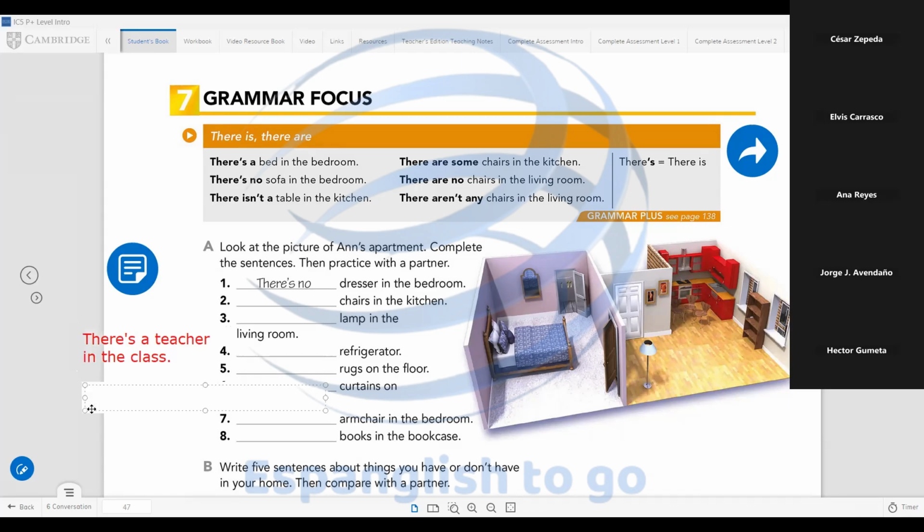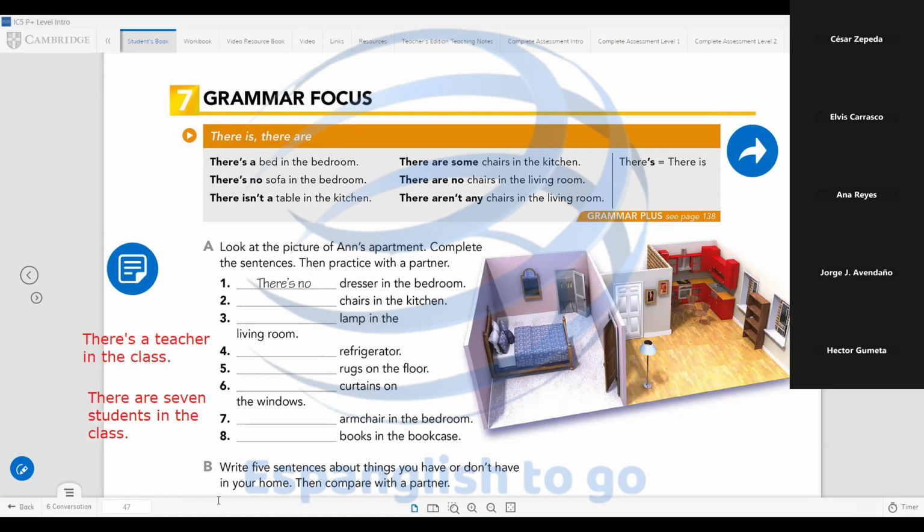And we can use the plural, there are. In this case today, 7. There are 7 because it's plural, it's not one. There are 7 students in the class, okay? So that's the way we express something exists in English.